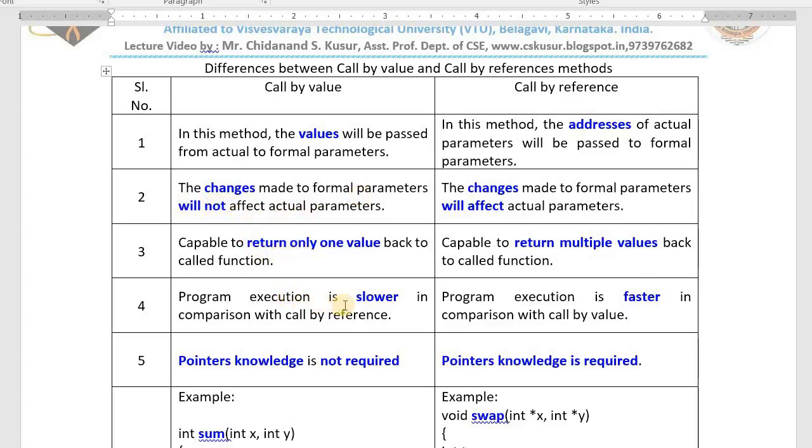But it is slower. Program execution is slower in comparison with call by reference. How? I will explain shortly. Pointer knowledge is not required to work with call by value. But to work with call by reference method, pointer knowledge is required. Why? I will explain now.